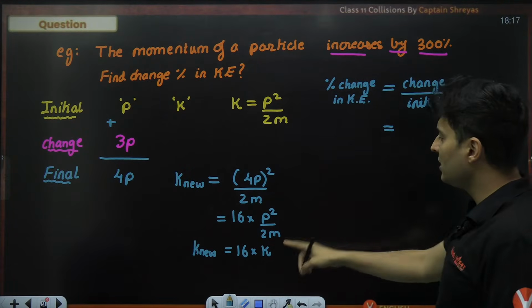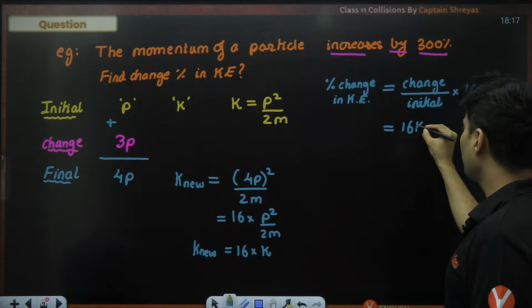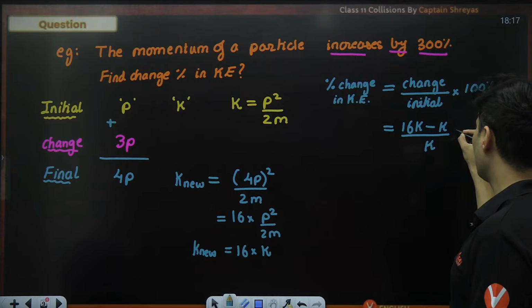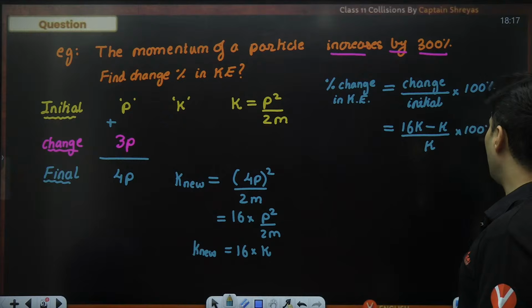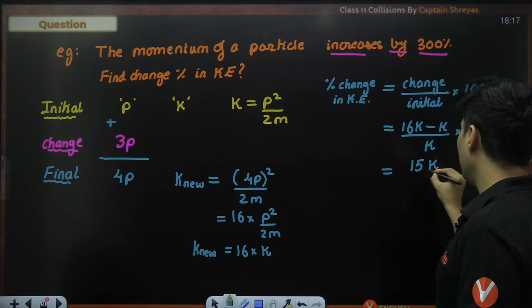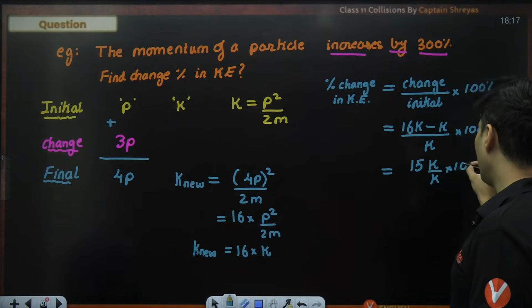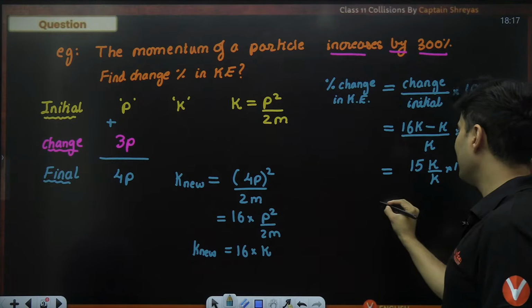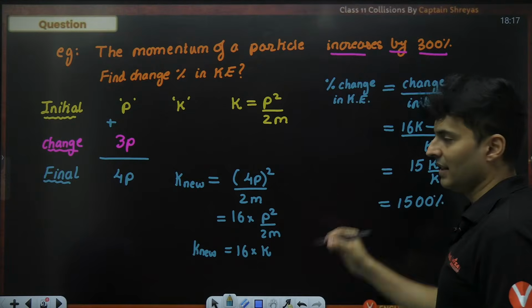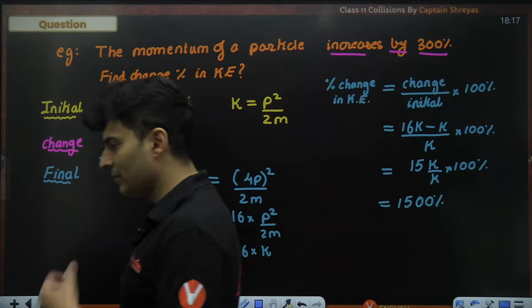The change is obviously 16k from its original value k, and the initial value was obviously k, multiplied by 100 over here. 16k minus k is 15k. So 15k by k multiplied by 100. Obviously, k will get cancelled and we will get the answer as 1500%. So the answer is 1500%.